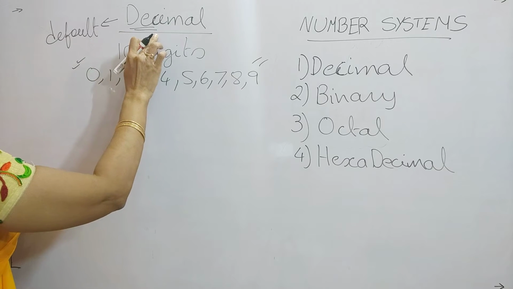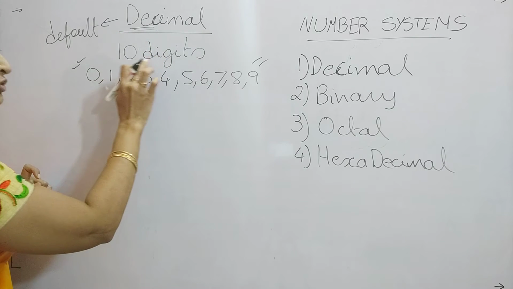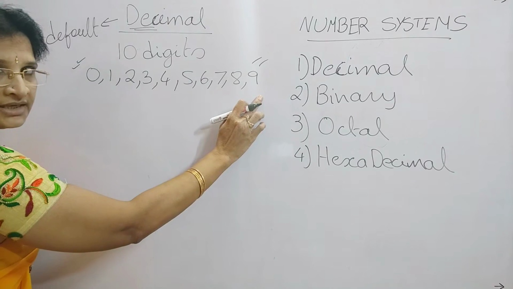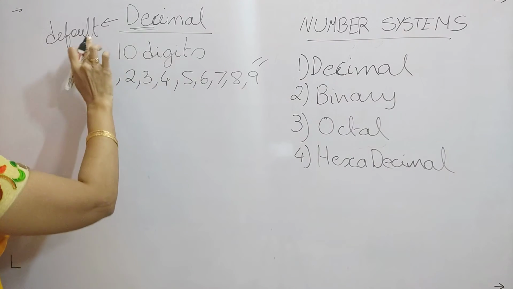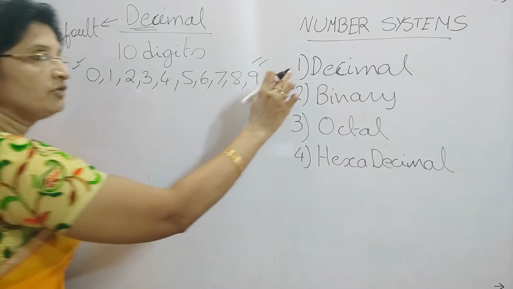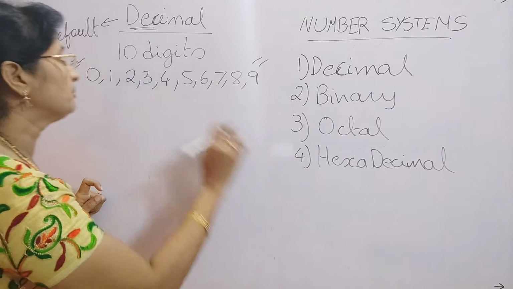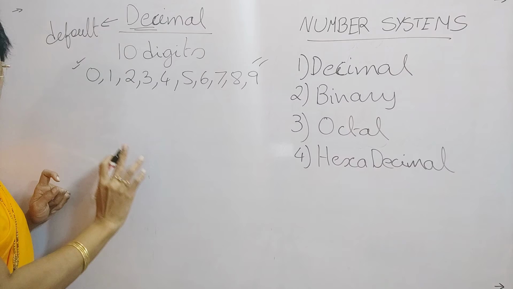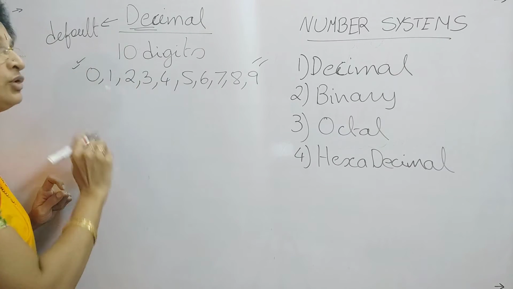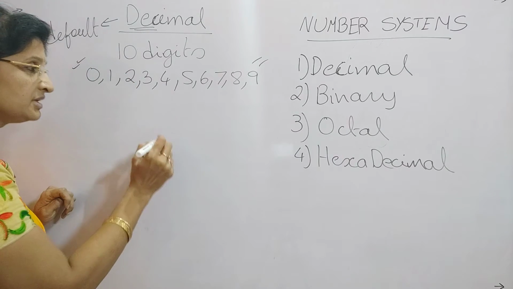So deci means 10 digits, 0 to 9, and this is the default number system. Whenever the number system has not been specified, the default number system being used is the decimal number system. So how can you write numbers in decimal number system?